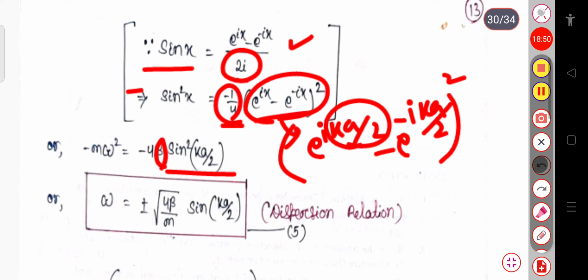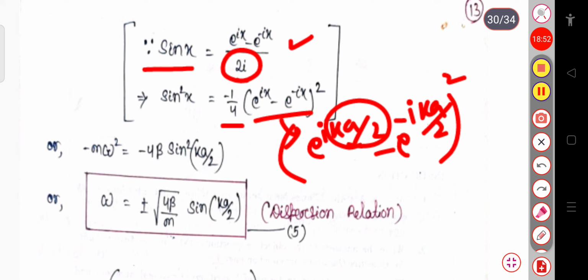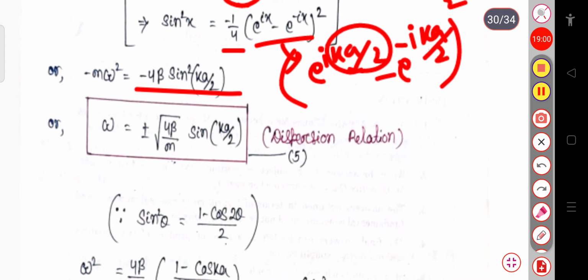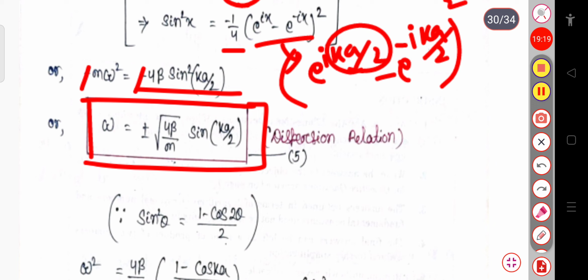So this will be minus 4 beta into this much, and the left hand side will remain as it is, that is minus m omega square. Now the minus minus gets cancelled, and if m is divided here, omega square will be equal to 4 beta by m sin square ka by 2, and if we take the root of this, it will be plus or minus root over 4 beta by m into sin ka by 2. This angular frequency relation is called the dispersion relation.